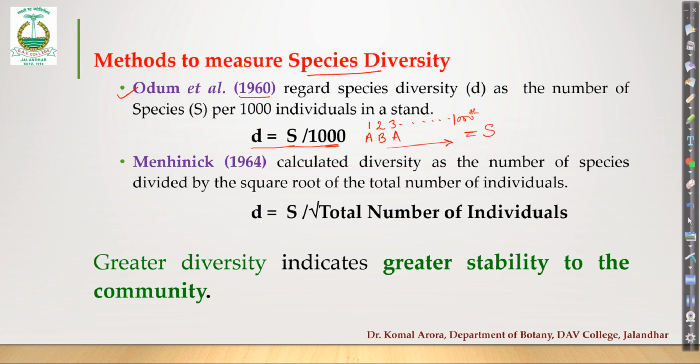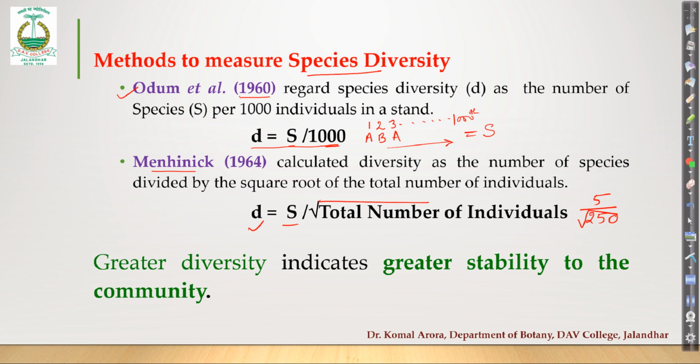The second method is by Menhinick in 1964. He modified the formula. He said that it is equal to species richness divided by the square root of the total number of individuals in that community. It means now you don't have to go up to the 1000th individual; you can simply use the density of that area. For example, in a particular area you recorded 5 species, so that is species richness, and the total number of individuals in that area was 250. So you take the square root of this, and from this you can directly obtain the value of species diversity.